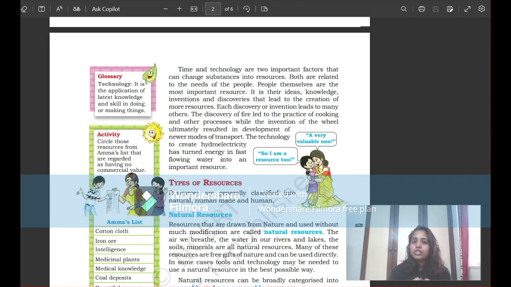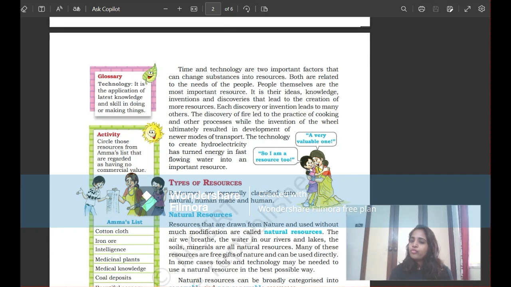Some people become a resource because of their ideas, their knowledge, their inventions, their discoveries. Each discovery or invention leads to many others. It is not that the invention or discovery is limited to that one person only. It is useful for all mankind, right?